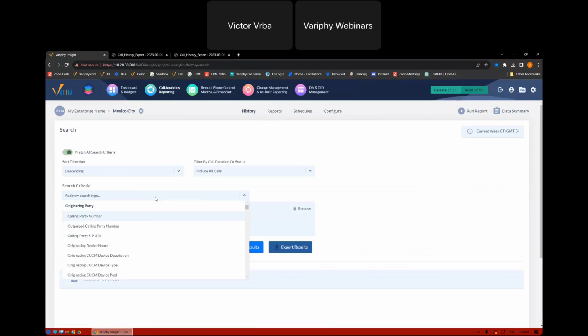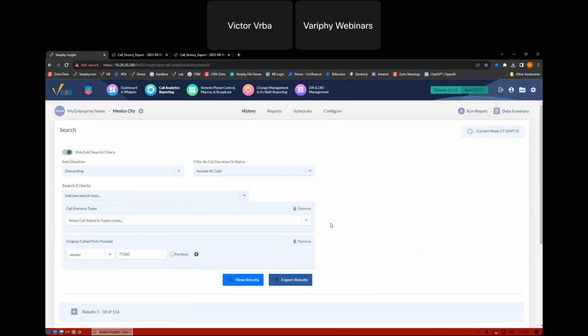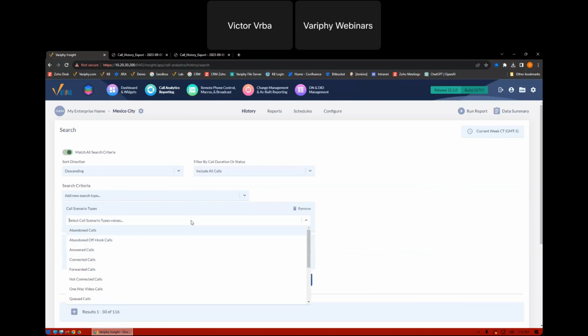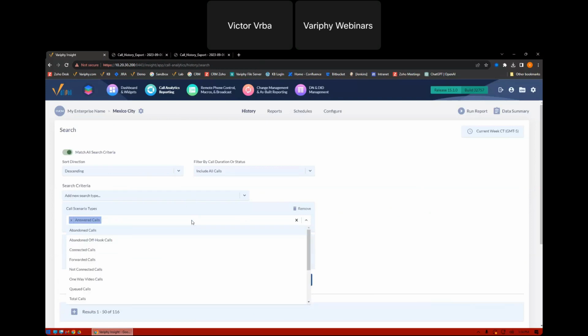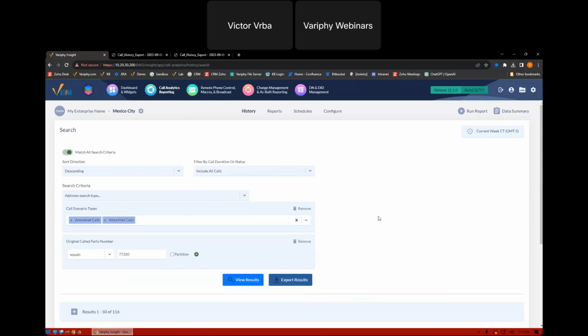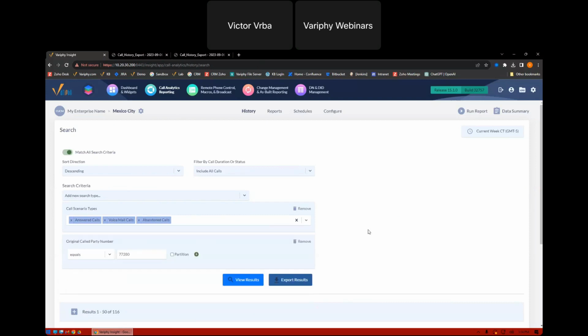And then from our drop down here, we're going to go ahead and do our scenarios. And you'll see call scenario types. Now, we know when a call comes into the hunt group, one, we want to report the ones that are answered. In my case, calls can also roll to voicemail. We identified that. So we also want to report the scenario of all the calls that went to voicemail. Now, the only other scenario really that's going to take place is calls that may be abandoned. In other words, didn't get answered at all. They rang into an agent and then the customer subsequently hung up.